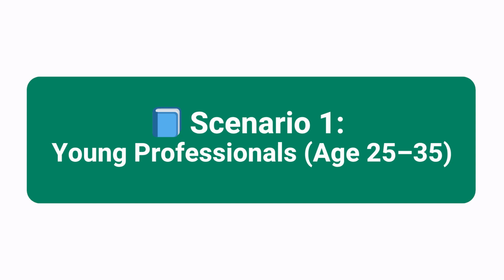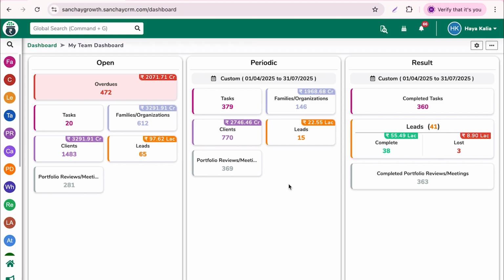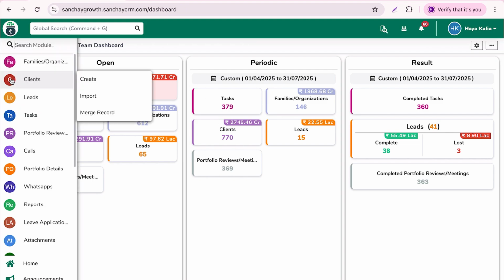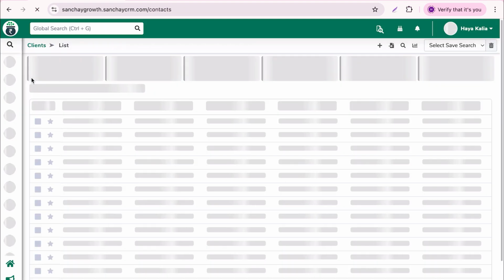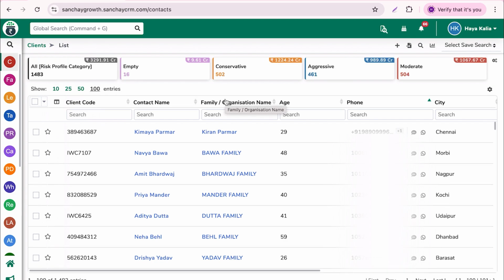So, the first scenario is for the young professionals who fall in the age category 25 to 35. In CRM, we'll go to the client module. These are the list of the clients, and I want to search for the young professionals who fall in the age category 25 to 35. These are the clients who are just starting their financial journey. They are focused on saving tax, starting SIPs, and building wealth for their goals.